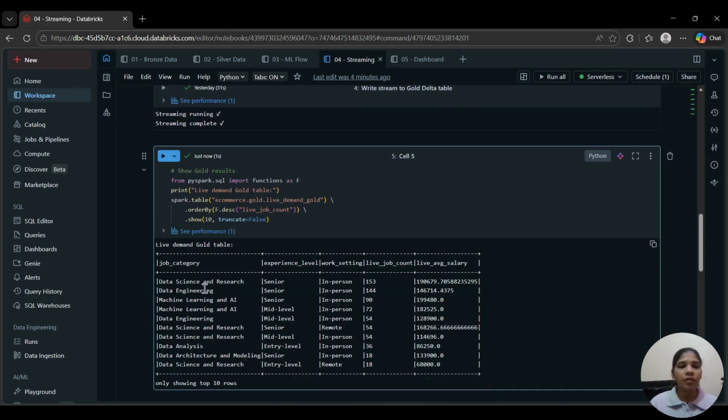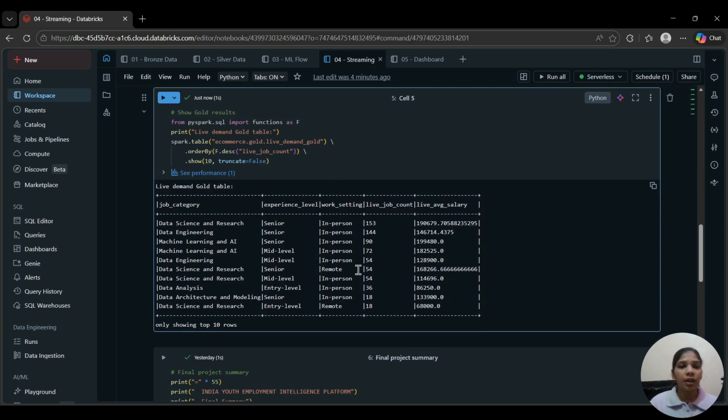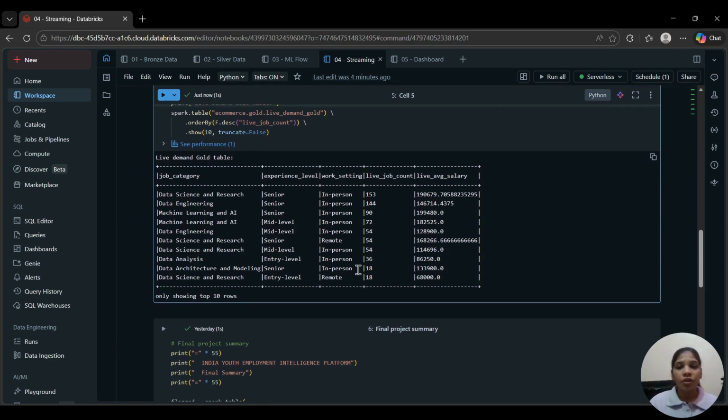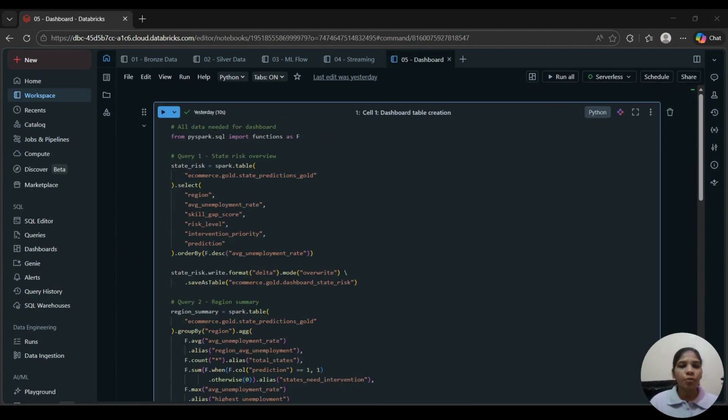As you can see, data science and research jobs have 153 live job count right now, and for data engineering, it is 144. You can see the gap clearly in the real data time. The stream keeps updating continuously. Next is the dashboard.